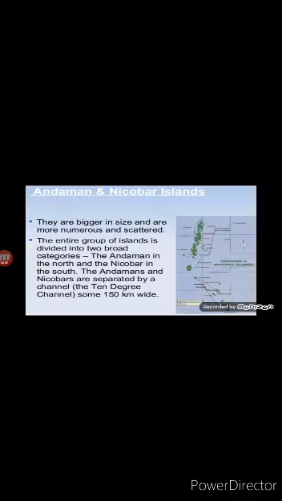Now children, the next island group, that is Andaman and Nicobar Islands. Children, it is an elongated chain of islands located in the Bay of Bengal, extending from north to south. These are Andaman and Nicobar. They are bigger in size and are numerous and scattered. The entire group of islands is divided into two broad categories, and they are Andaman in north and Nicobar in south.